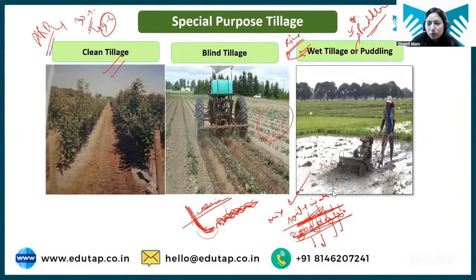Okay, moving ahead to the queries in the chat box. See, there are different things that can be done. Sometimes along with the seeds, fertilizers are also incorporated in the field. Sometimes they are incorporated afterward also. Incorporating manure or fertilizer depends. Sometimes it is done along with sowing the seed, but fertilizer is something which is required throughout the growing period, so after some period we need to incorporate the manure or fertilizers. Okay.